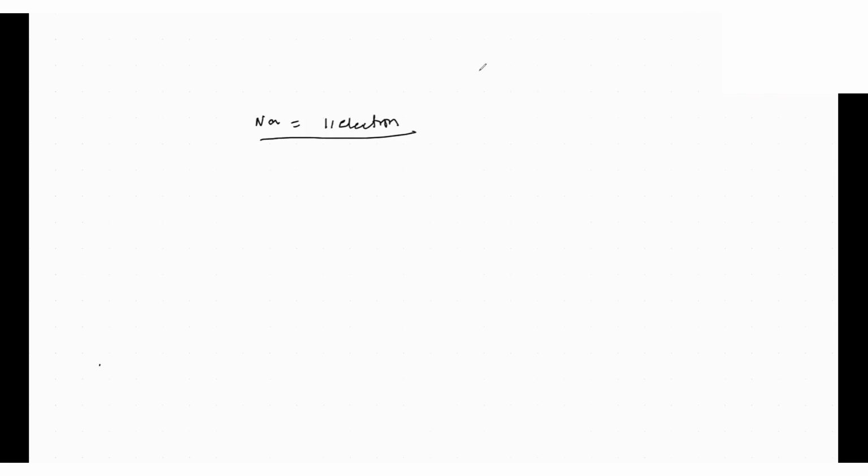So the number of electrons in shell 1, and the valence shell. Tell me the valence shell. The valence shell in sodium is 1.